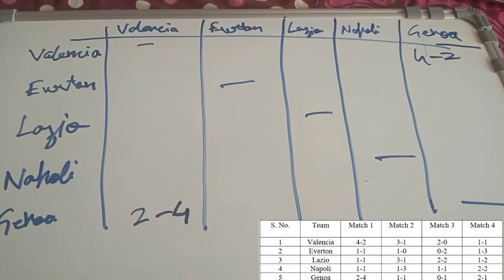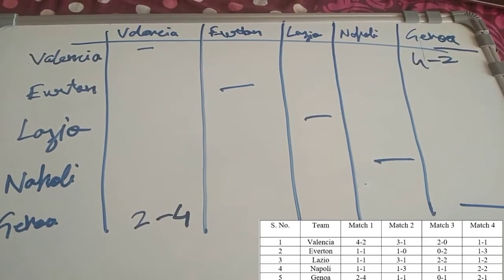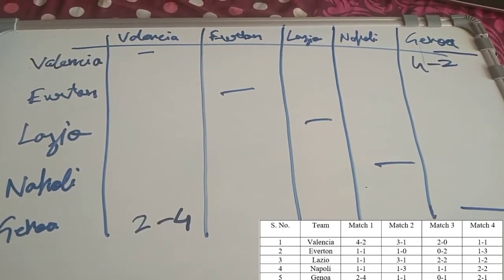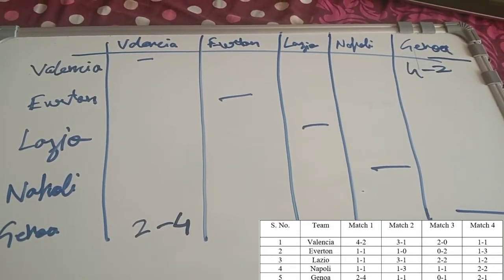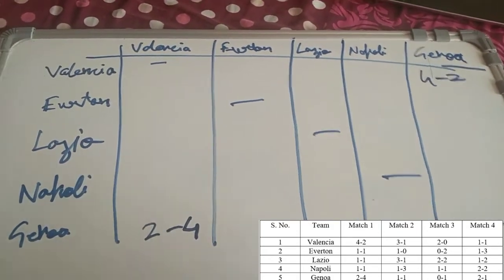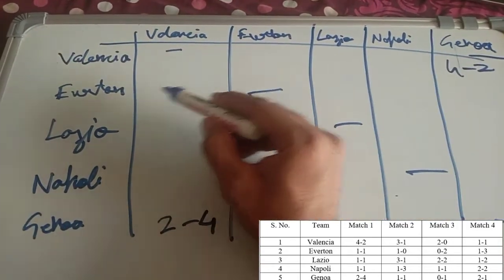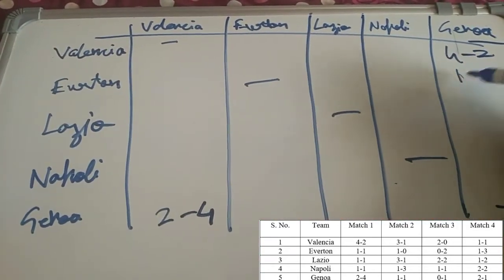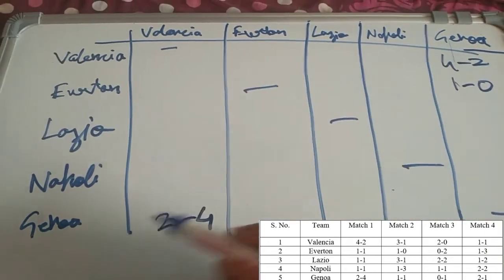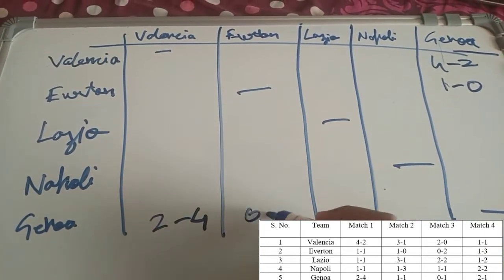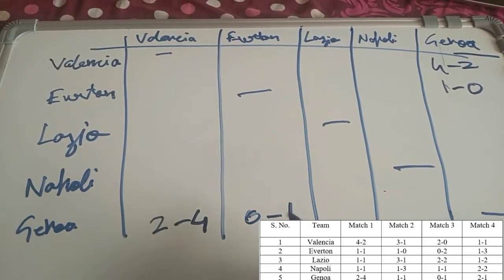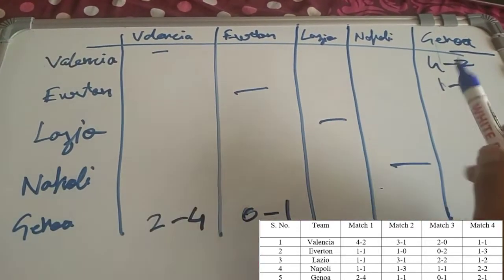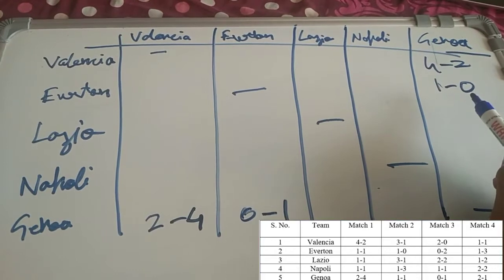I can see 1-0 is appearing only in Everton's row. So Everton and Genoa played the match and Everton won with 1-0. So Genoa lost with Everton 0-1. Here again Genoa scored 0 goals and conceded 1 goal, and Everton scored 1 goal, conceded 0 goals.